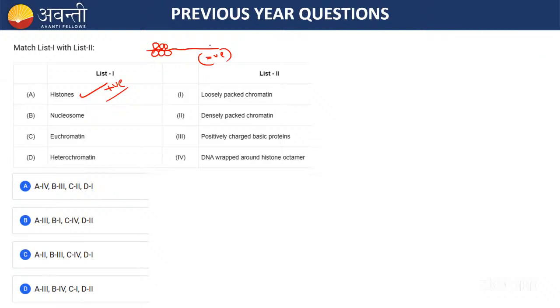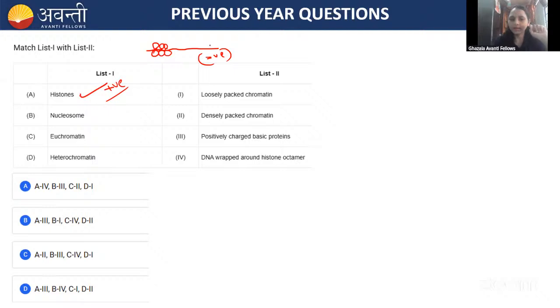Giving the arginine and positive, you can send me a message. Lysine and arginine, right? Very good. Arginine and the lysine. Very good, Raju. Yes, yes, Sai Charan. Lysine and arginine are the positive amino acids. Lysine and arginine are giving the positive nature for the histone protein. Then for the A, it is B, positively charged basic protein. Right.